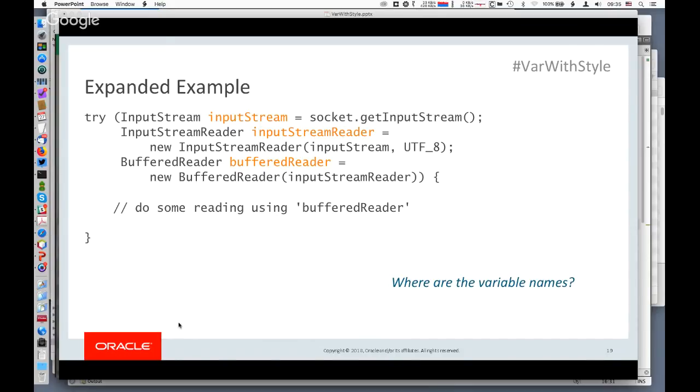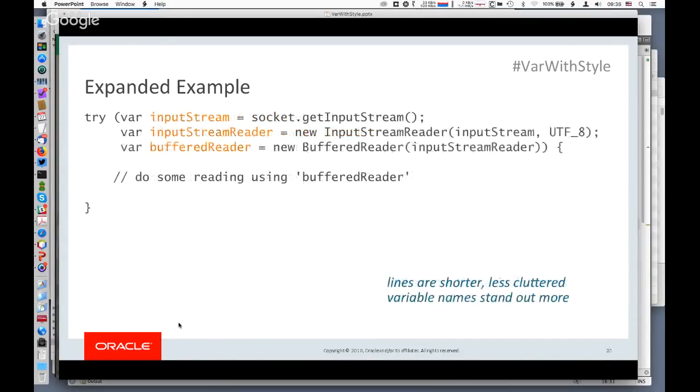But now look what happens when we substitute var for those. The explicit types, as we've discussed before, are not adding anything, because you can look on the right-hand side and tell exactly what's going on. We got an input stream, we wrapped an input stream reader around it, we got a buffered reader wrapped around that. So we don't need the explicit types anymore. If we write var, it gets those explicit type declarations out of the way.